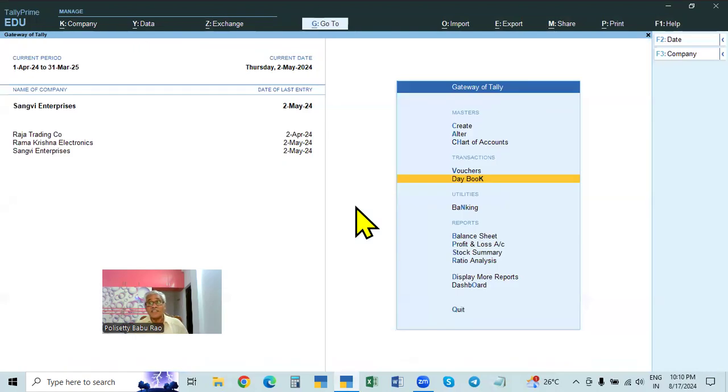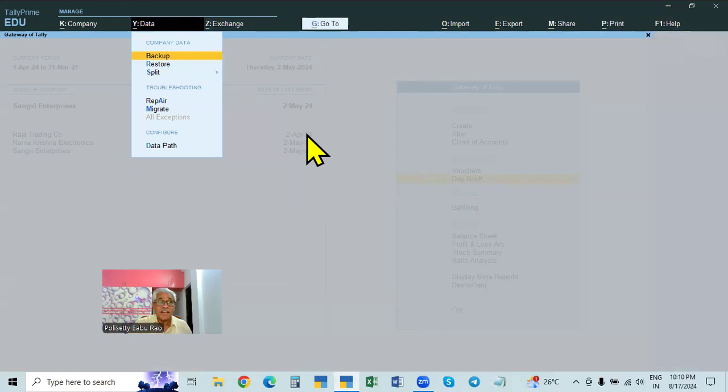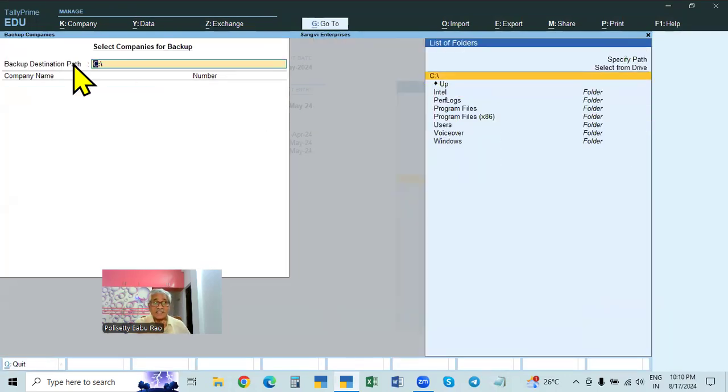Okay. So instead of this, one thing is better. Instead of selecting the data backup path every time, if this is fixed and you take a default data path, the same path is taken as default. So every time you take the data backup, that backup data path will automatically be fixed by default. It will go automatically. Okay. So how to fix that?